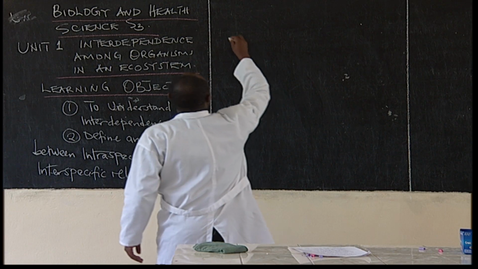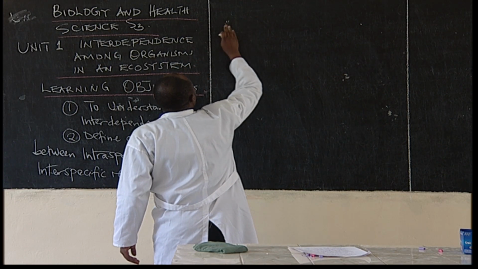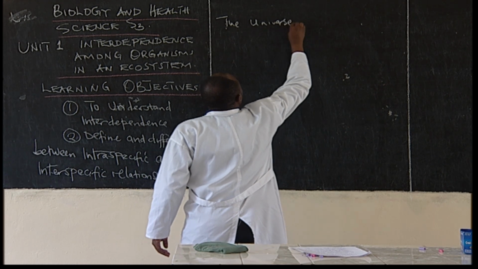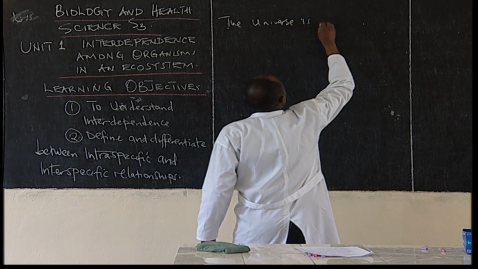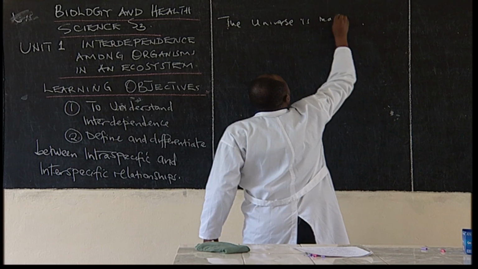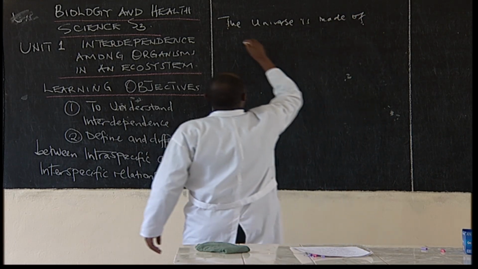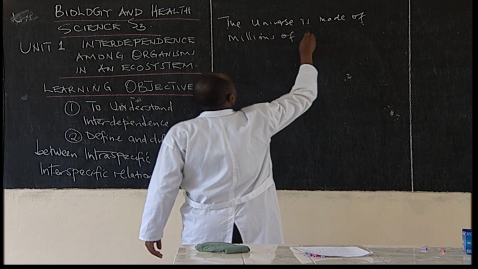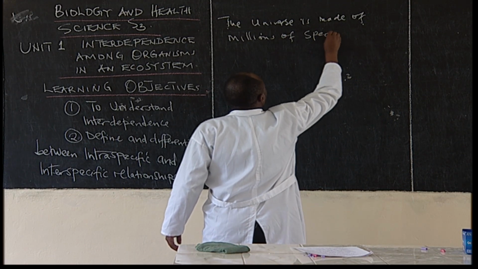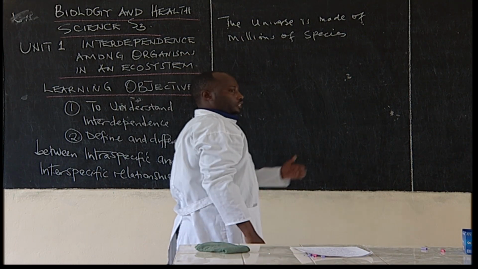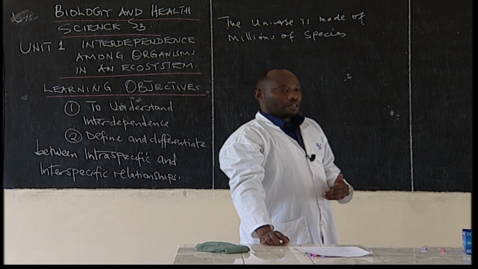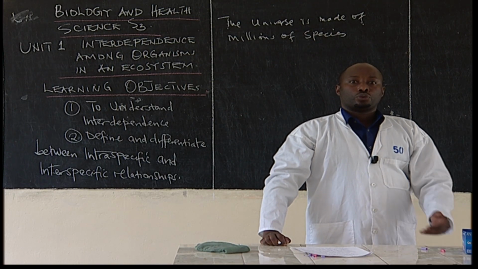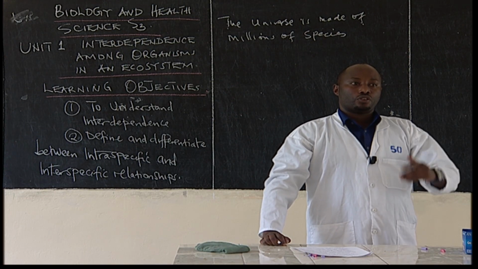The universe is made up of millions of species. If I say species, you know what species are? Some can say these are organisms that are able to interbreed and produce fertile offspring.